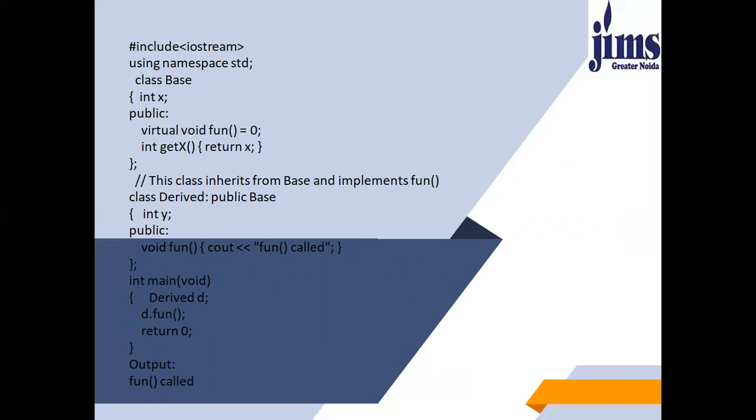Now you can see the main part. I've created the object of the derived class by the name D, then D dot fun. What will the compiler do? It will call the fun function present in the derived class. So the output is "fun called".